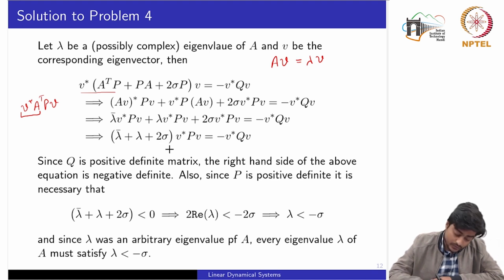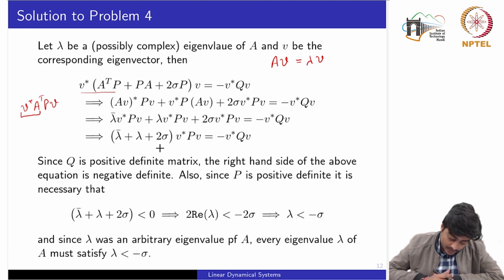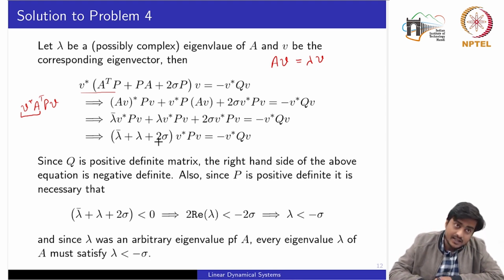Right? So what do we need for this matrix to be stable? That the right hand side of the above should also be negative definite. Now this would become negative definite if this scalar on the left hand side is less than 0.